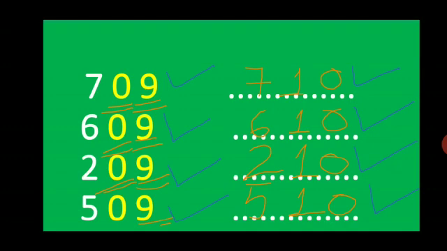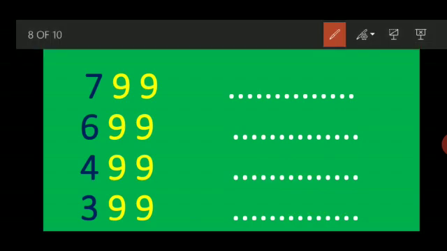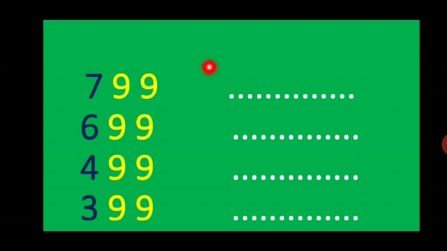So now let's take some more examples. Wow. You can see there are 3 different colors. I set 4 examples for you. In these 4 examples, what similarity can you see? You can see the similarity in all 4 examples: 9 is repeating 2 times. And after 9, which number is sitting there? That is the different one.